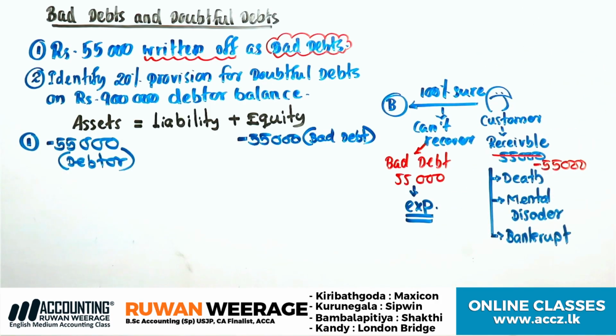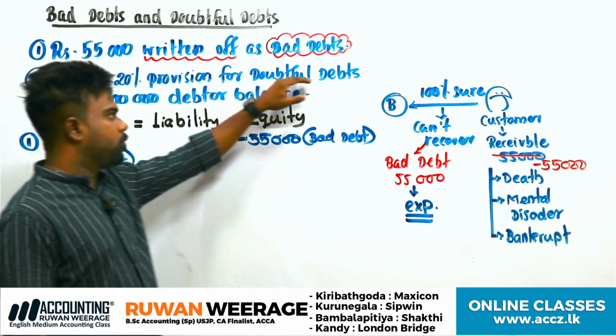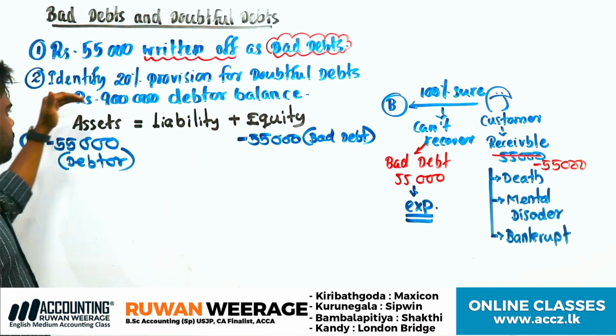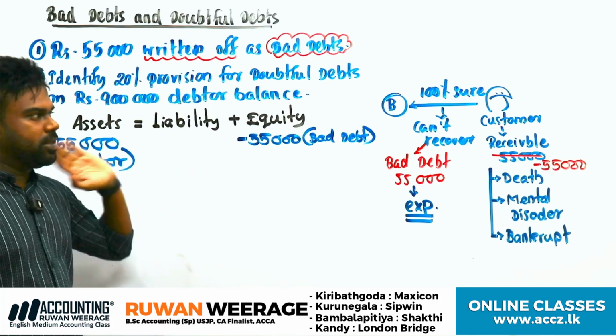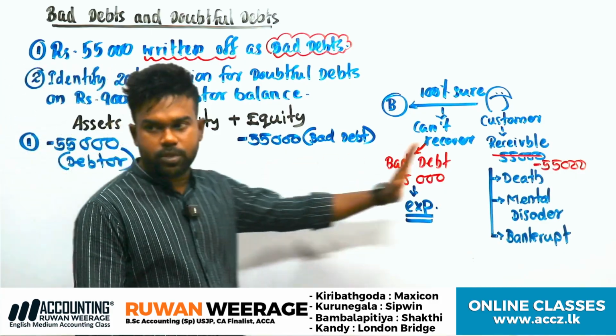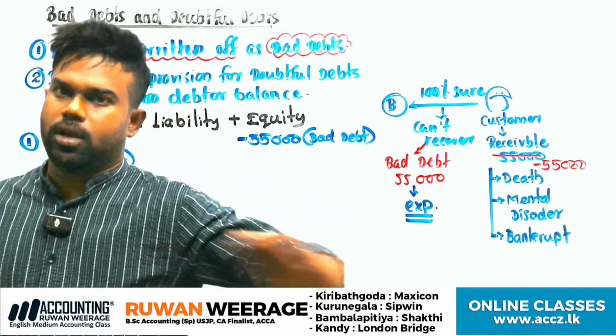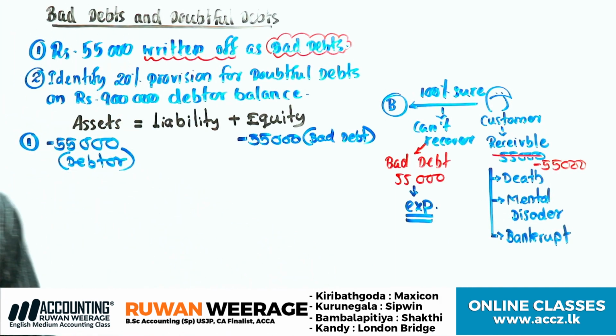Right. Next transaction: identify 20% provision for doubtful debts on 900,000 debtor balance. And in the previous case we were 100% sure we can't recover the amount, because of the death. So here is a special one.